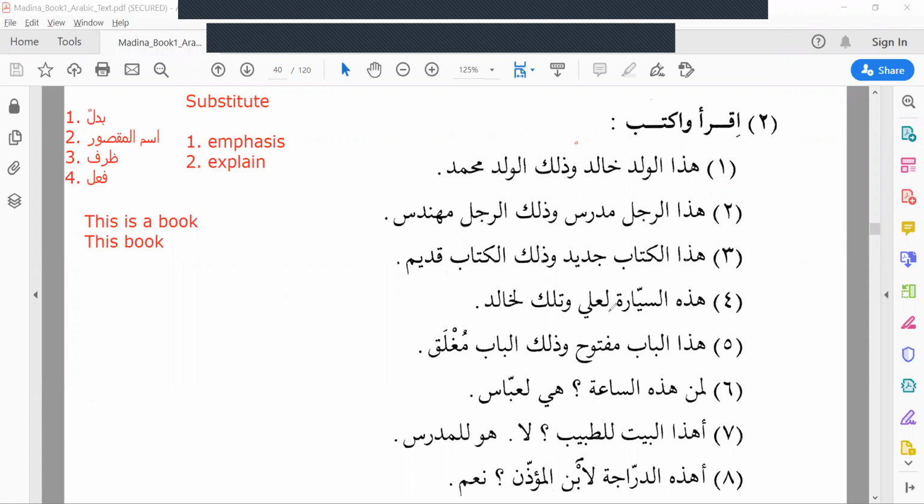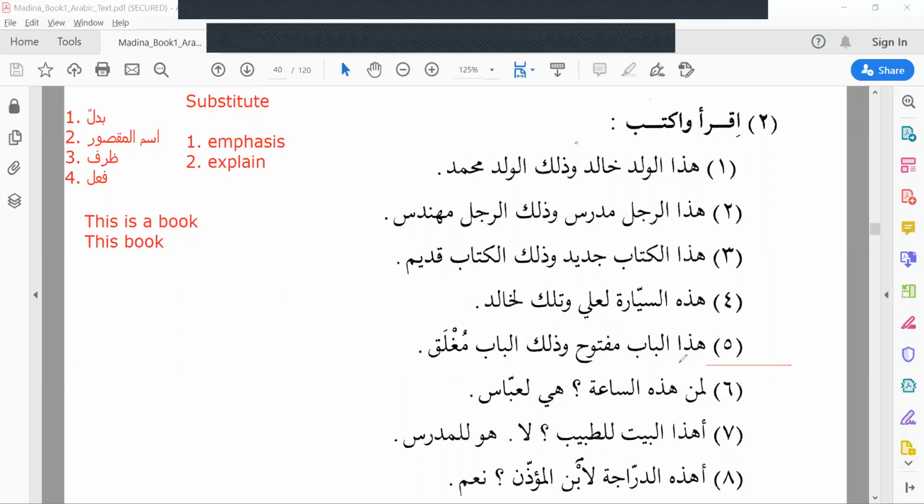هذه السيارة لعلي. This car belongs to Ali. وَتِلْكَ لِخَالِدٍ. And that belongs to Khalid. This car belongs to Ali and that car belongs to Khalid.